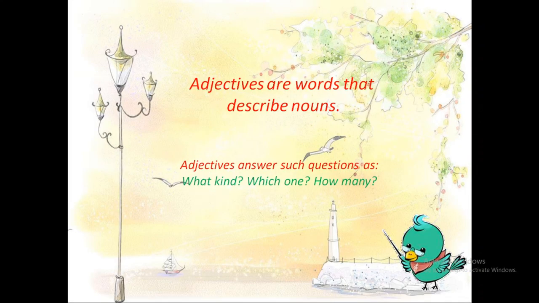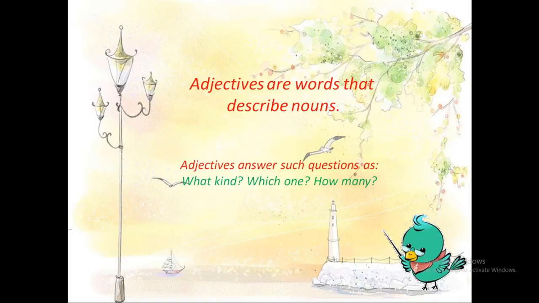So if you remember, adjectives are the words that describe the noun, or we can say adjectives are the words that qualify the noun or the pronoun. They answer questions such as what kind, which one, and how many.